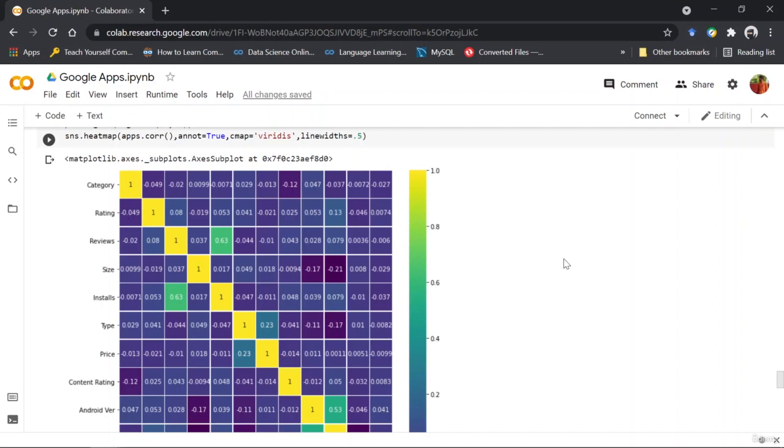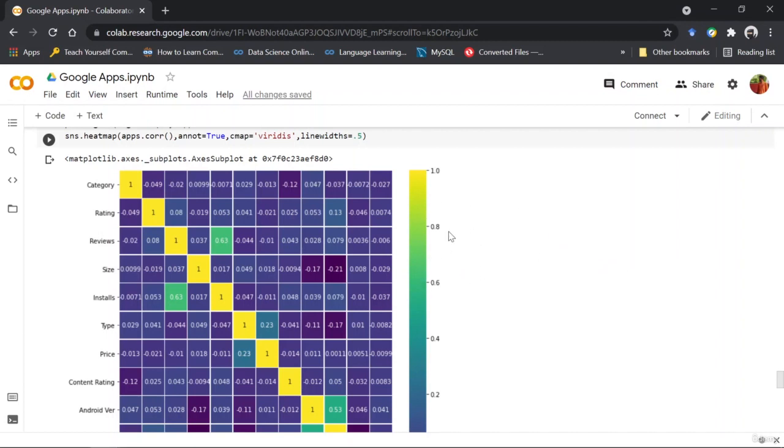And correlation is always between 1 and -1. 1 means that if there's a change in one thing, then an equal change is going to happen in the other thing. For example, if the value for this block was 1, that would have meant that if there's a change in category, then an equal change in rating would be produced. Similarly, a value of -1 shows that if there is a change in one thing, then an equally inverse change is going to happen in the other thing, right?